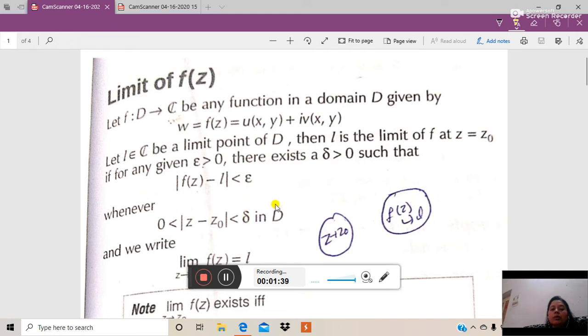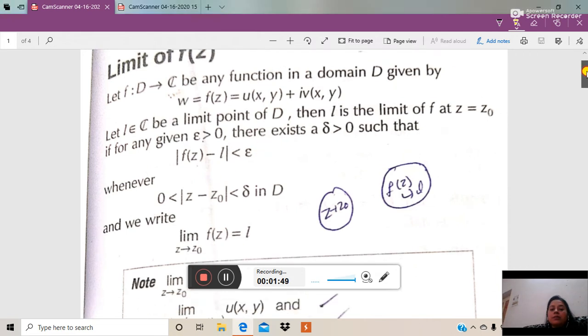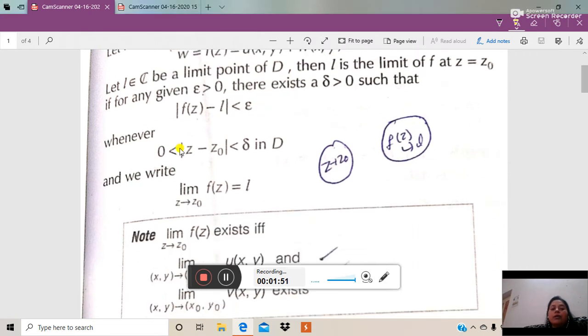So what does it mean? Whenever z is approaching z0, f(z) is approaching L, then we can say that L is the limit of f(z) at z0, and we write it as: limit z approaching z0, f(z) is equal to L, and this limit should be unique for a limit to exist.